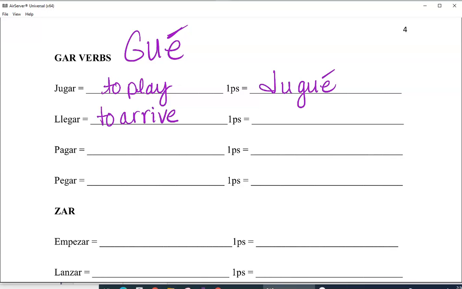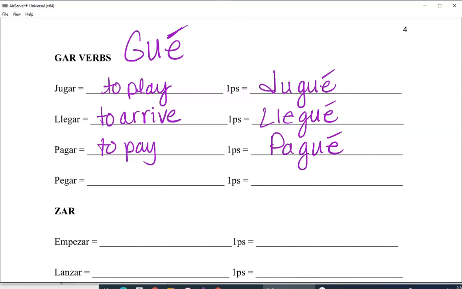And this is also an important time to know your infinitives. If you know your infinitives, these irregularities are so much easier. Llegar goes to llegué. Pagar, to pay, goes to pagué. Pegar, to hit, goes to pegué. So we're just memorizing this new ending, this G-U-E that we're seeing, and that E has that accent mark on it.